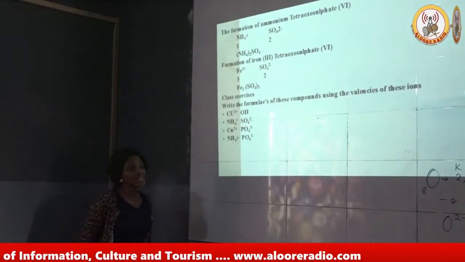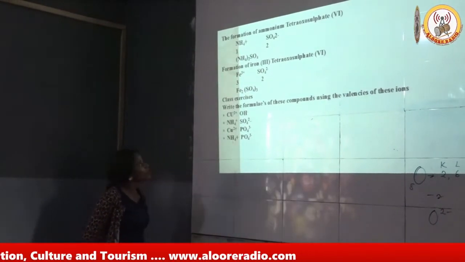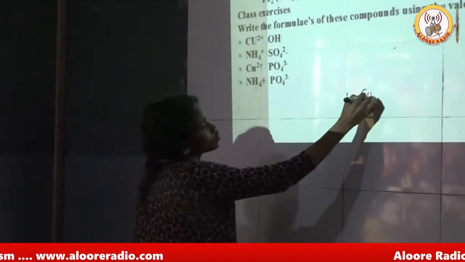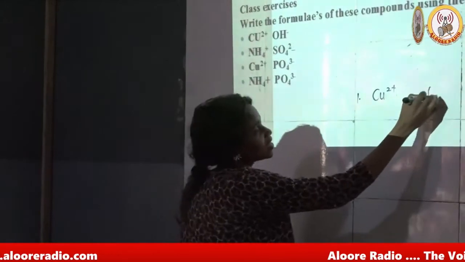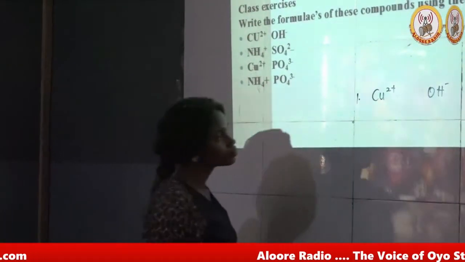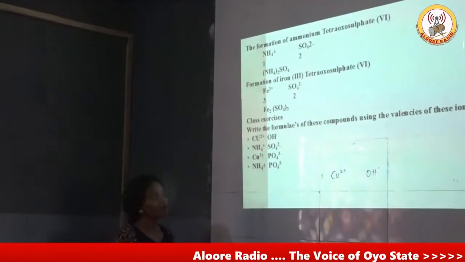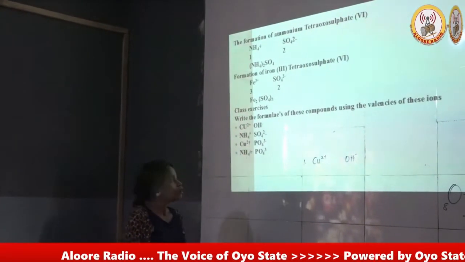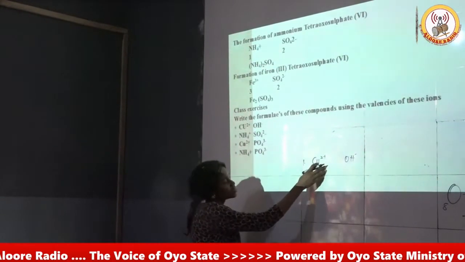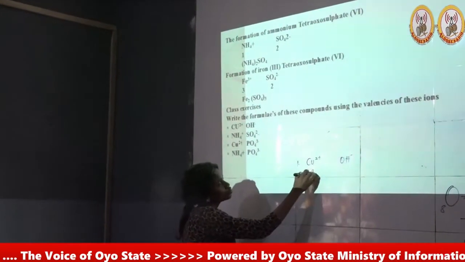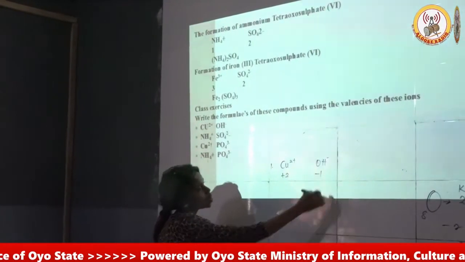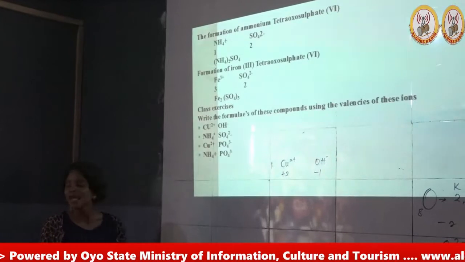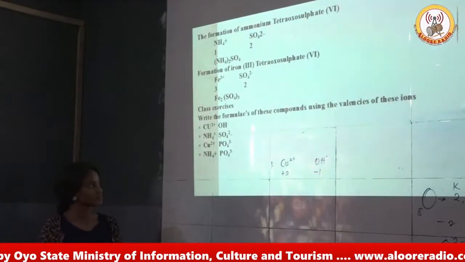With the explanation I have just given, I would like us to proceed further by doing the exercises. Now the first exercise, number 1, we have copper 2 ion and a hydroxide ion. We want to form a compound and name it according to the Ibadan nomenclature. From these, we are made to understand that the valency here is +2 and the valency is -1. I said earlier that you ignore the charges, then you exchange the valencies.